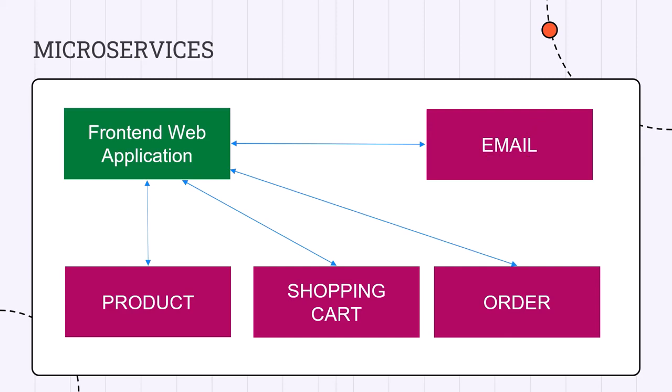Similarly, let's say if the order microservice goes down, everything else will be functional, so at least a user will be able to browse the product, add that to the shopping cart. They will not be able to place the order, or they will have to wait for some confirmation. That depends on how we design the application, but the main thing that you should remember here is with microservices, if one microservice goes down, the application will still be up and running.